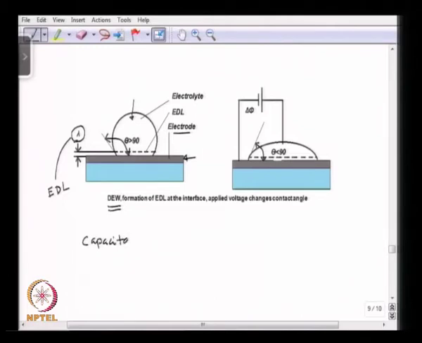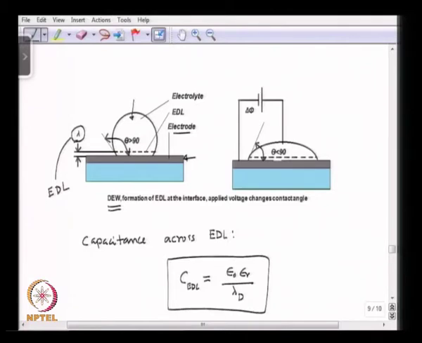You can write down the capacitance across the electrical double layer. C EDL will be equal to epsilon 0 epsilon r divided by lambda d. What we see here is that the surface energy is going to reduce, because some charges are going to be stored in the form of the capacitance inside the electrical double layer.